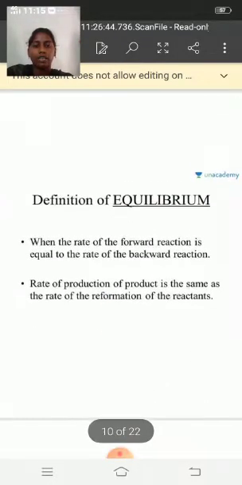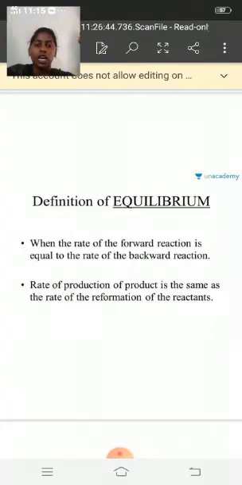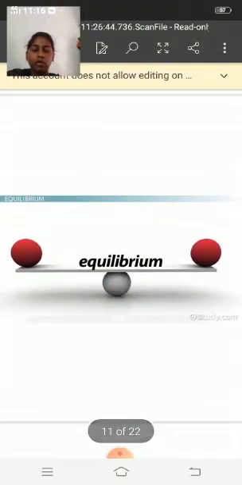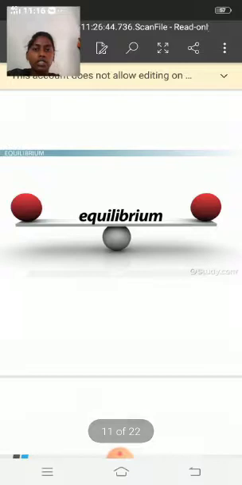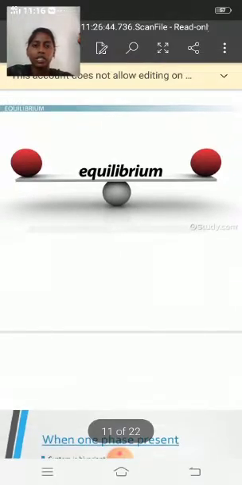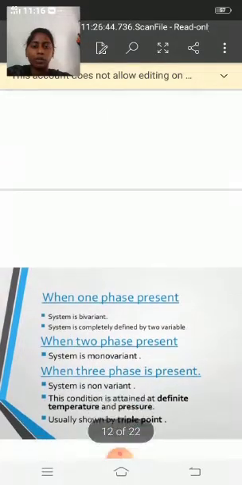And next, go to the definition of equilibrium. We are already familiar with equilibrium. Equilibrium means forward to backward, backward to forward, when the rate of the forward reaction is equal to the rate of the backward reaction. That means the rate of production of product is the same as the rate of reformation of the reactants. This is an example of equilibrium, and also water changing to liquid and to vapor is an example of equilibrium.